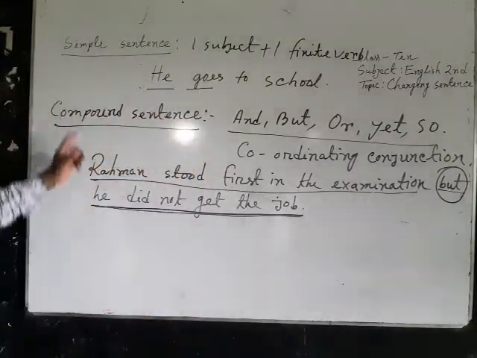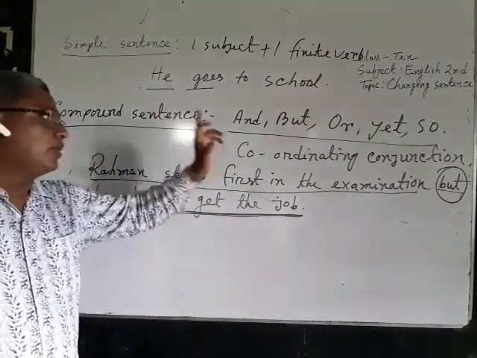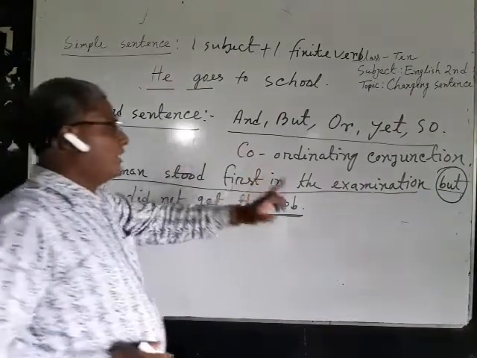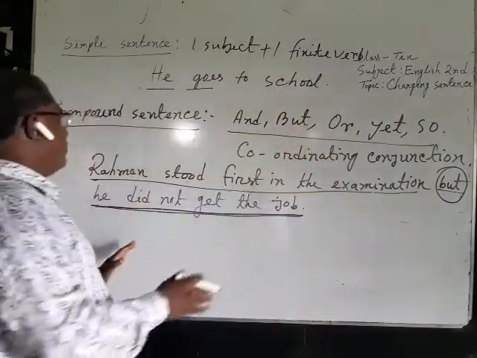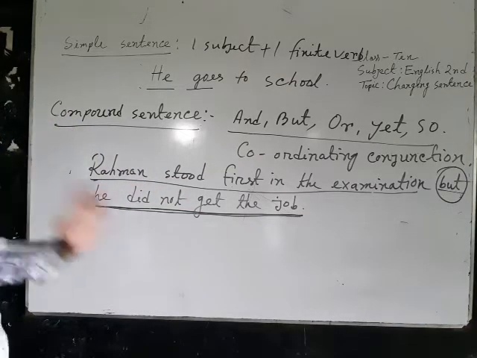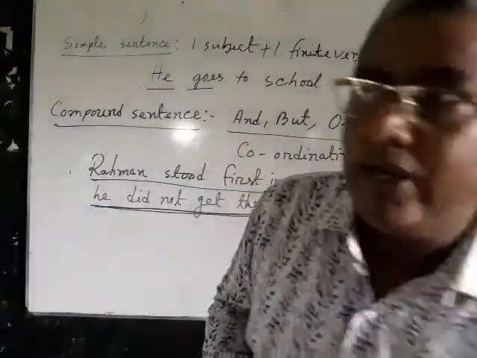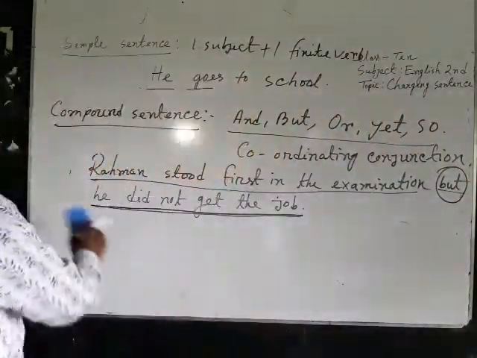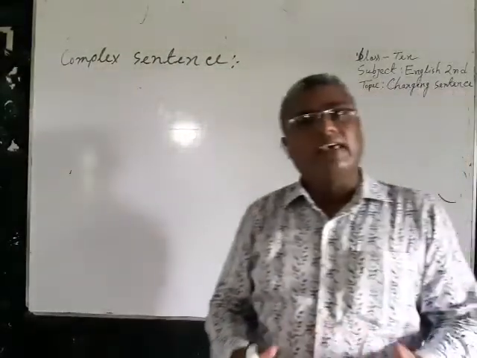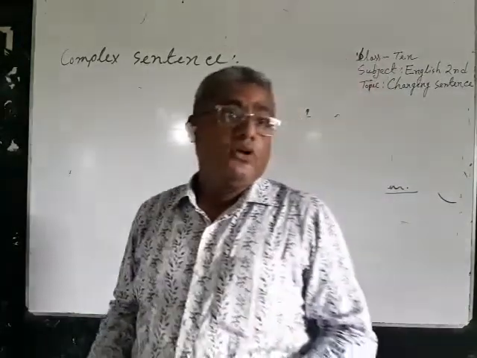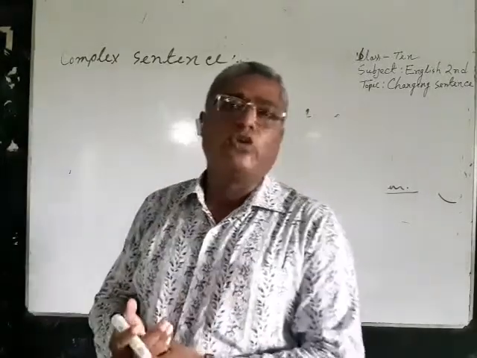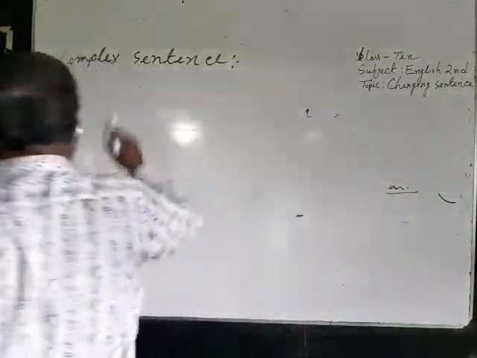So we can see that compound sentence is a sentence which has more than one clause and the clauses are added with coordinating conjunction, and every clause of the compound sentence is principal clause. Have you understood? Now I would like to go to the complex sentence. Complex sentence is a sentence which has also more than one clause. One clause is principal clause and another clause is subordinate clause. Now I would like to give an example.